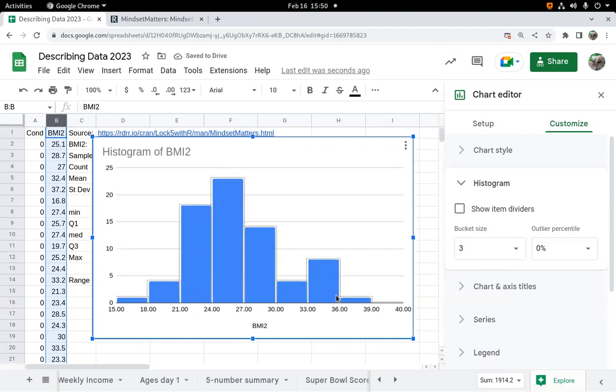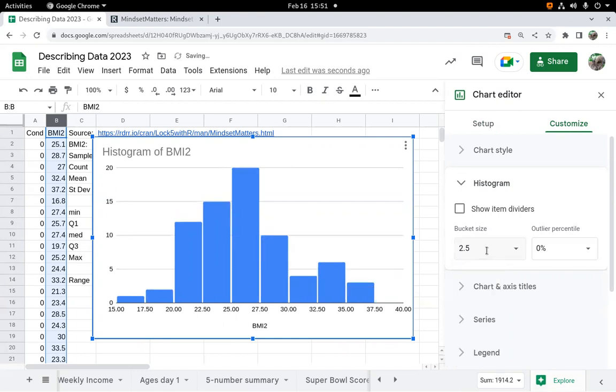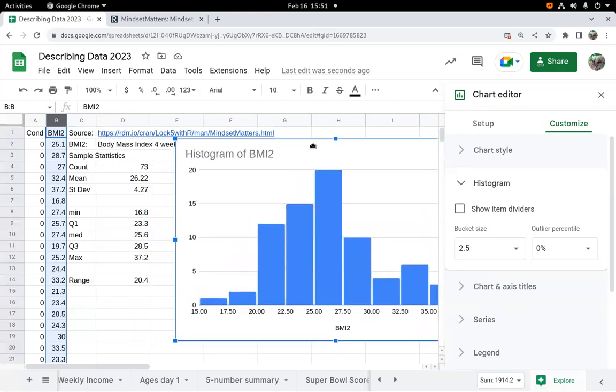3 is not too bad either. 4, and again, it doesn't have to be a whole number. It could be a fraction, like maybe you decide separating the BMIs by distance of 2.5 is the best way to go. All right, so it's your call. Pick something and go with it. So how many? 1, 2, 3, 4, 5, 6, 7, 8, 9, 10 columns. The last one ended up being empty because the max is 37.2.